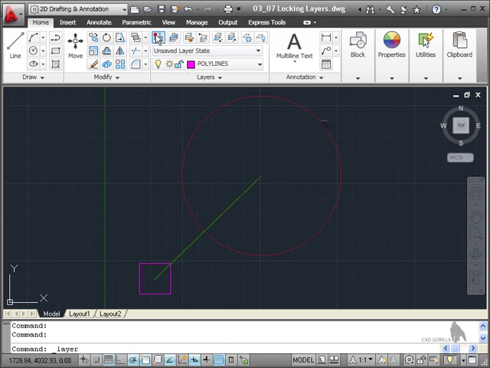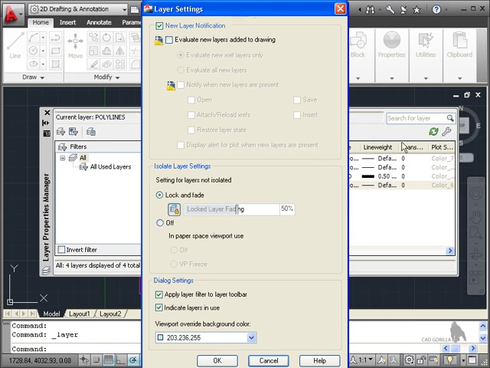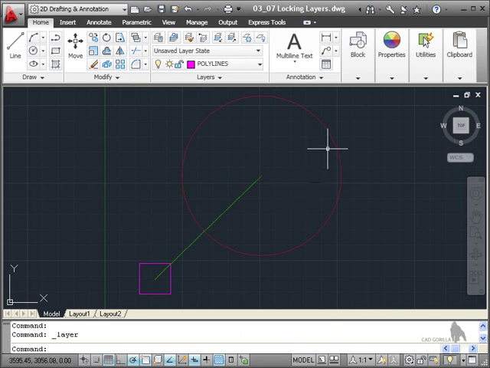Now remember, in the layer properties manager, you've got this tool here where you click on the little spanner or wrench there, and you've got this lock and fade option. Now, you'll notice you can switch that off in the paper space viewport. You can actually switch that layer off if you want to, if it's locked in the paper space viewports. Now, we'll look at that in a bit more detail maybe later on, but the main one is the lock and fade. Lock and fade there is set to 50%. That is the default value. So what I'll do, I'll OK that there on the menu, and I'll close the layer properties manager. Now that is now locked, that layer there.